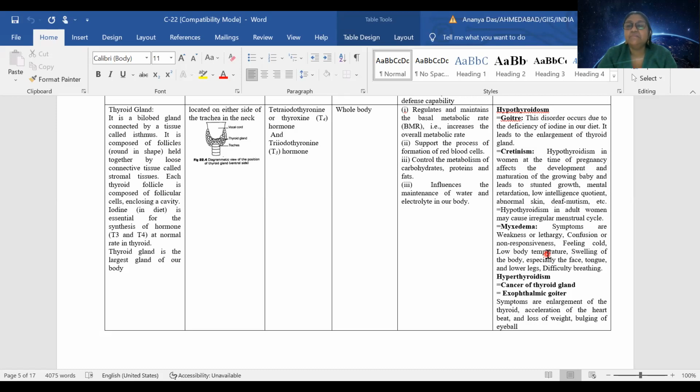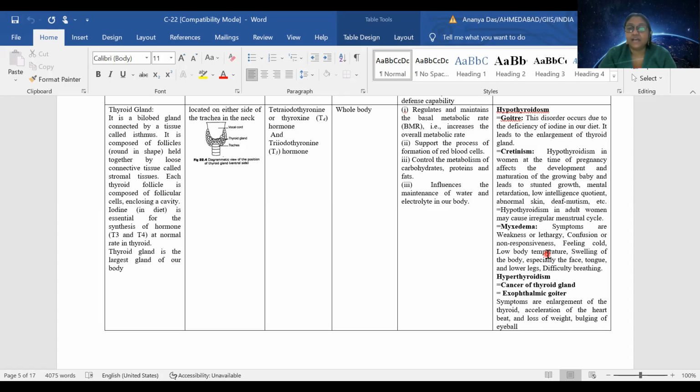Because the word edema means swelling. So there will be swelling in the body, especially in the face, tongue, and legs, and as the body parts are swollen, the person will have difficulty in breathing. So when we study about a disease, many times we scan, am I suffering from this? Don't worry, none of you must be suffering.